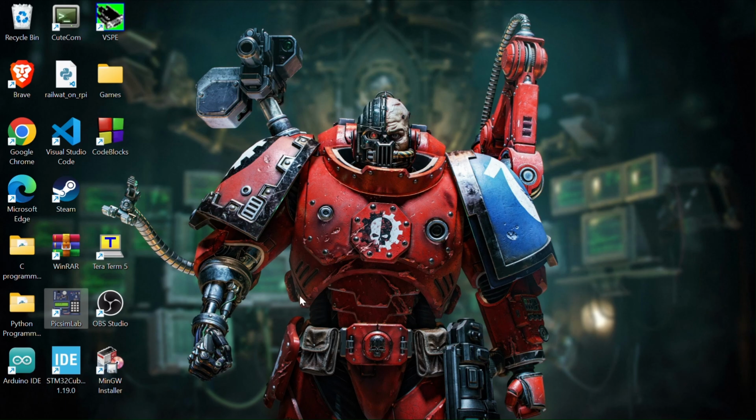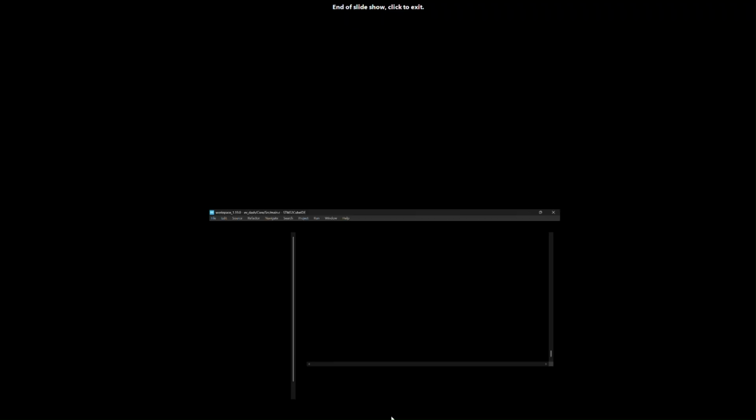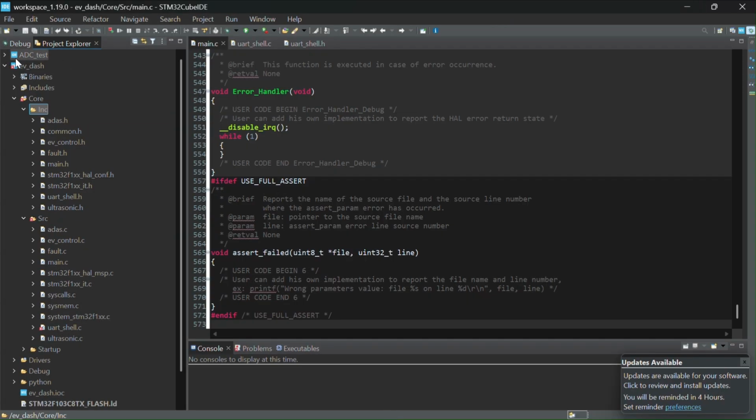Now I will demonstrate my project. So in STM32 Cube IDE, as we can see, here is our project EV dash. In the core folder, we have two folders, INC and SRC.